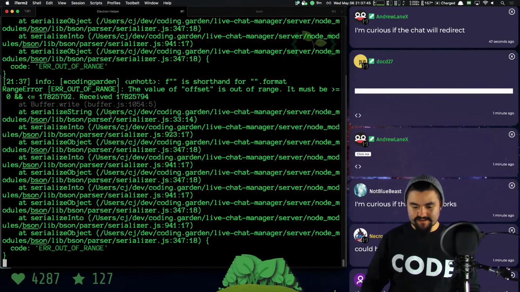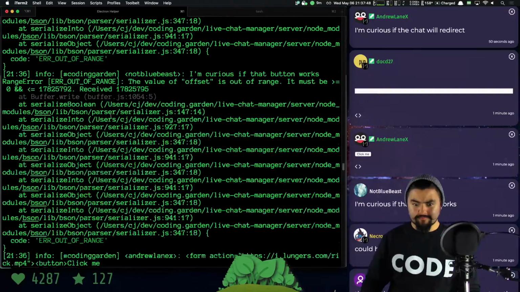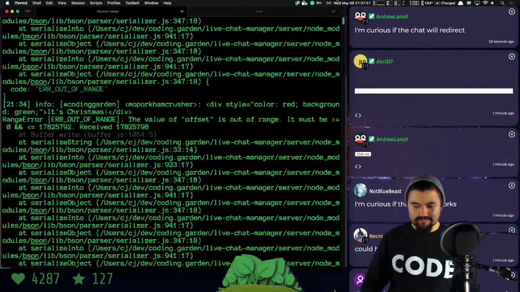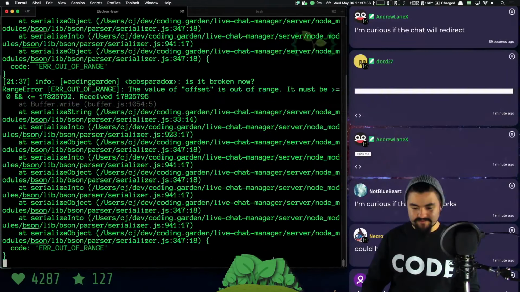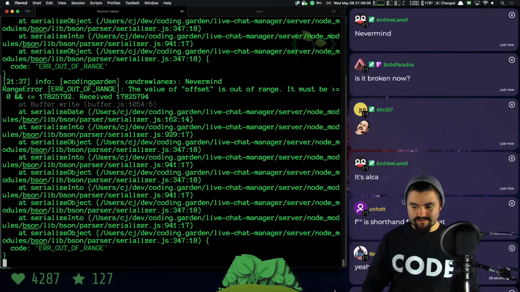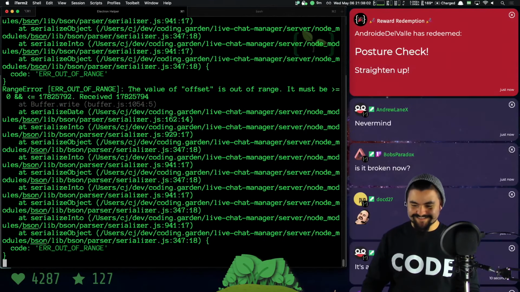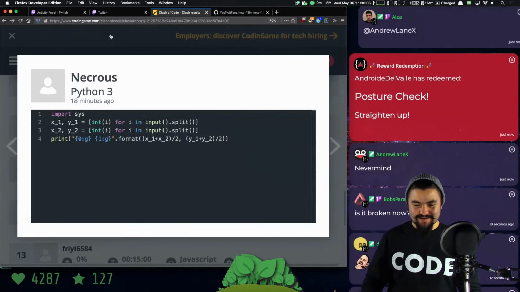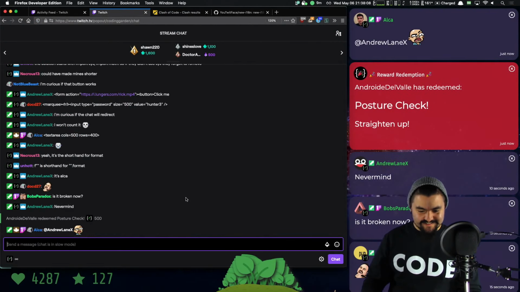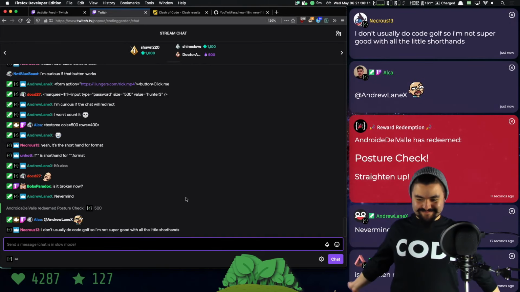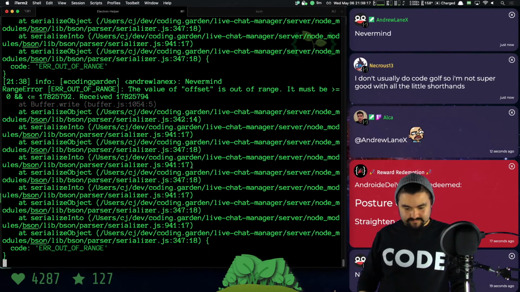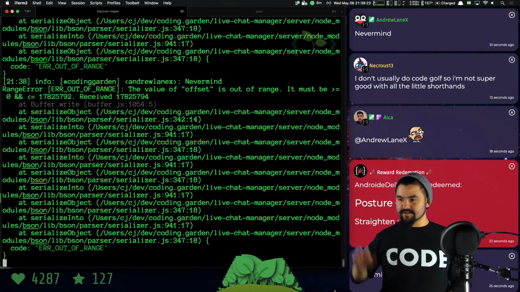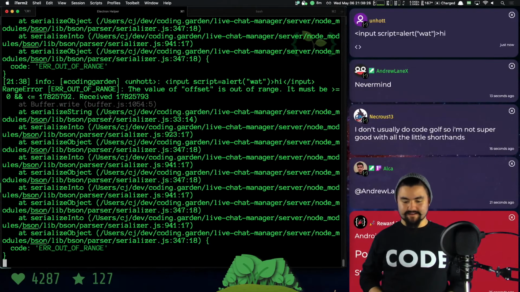What the heck is happening? How long has this been happening? Out of range. The value of offset is out of range. Oh no, it's still running. What are you doing, Alka? Posture check. This is happening in the serializer. All right, I'm going to just... Things are going to die for a second. What?